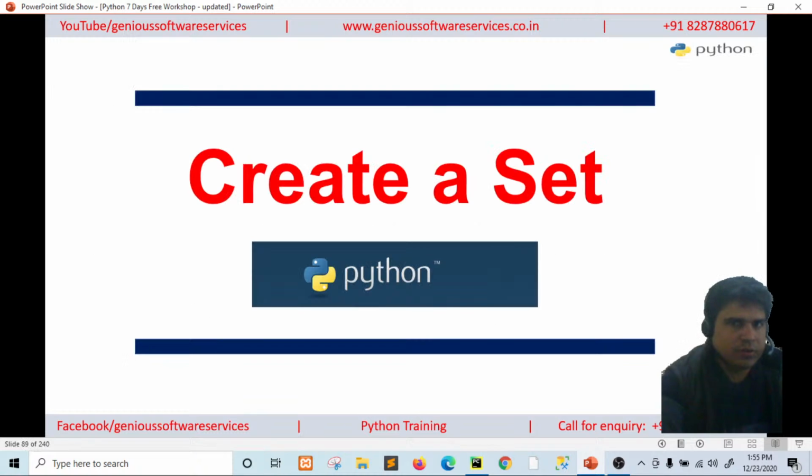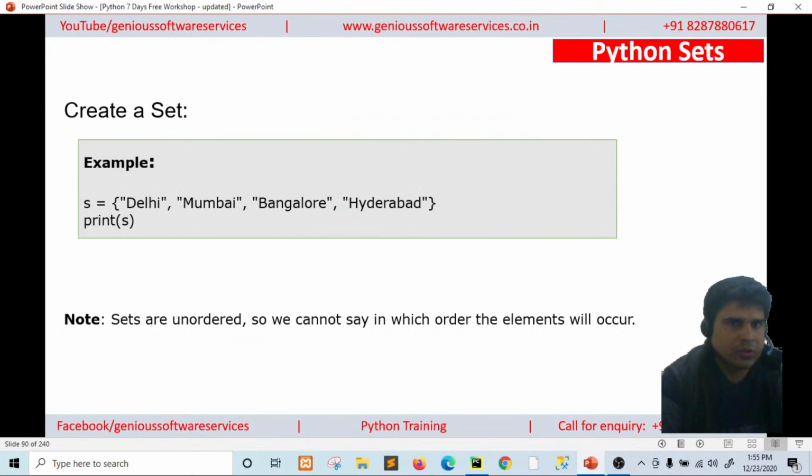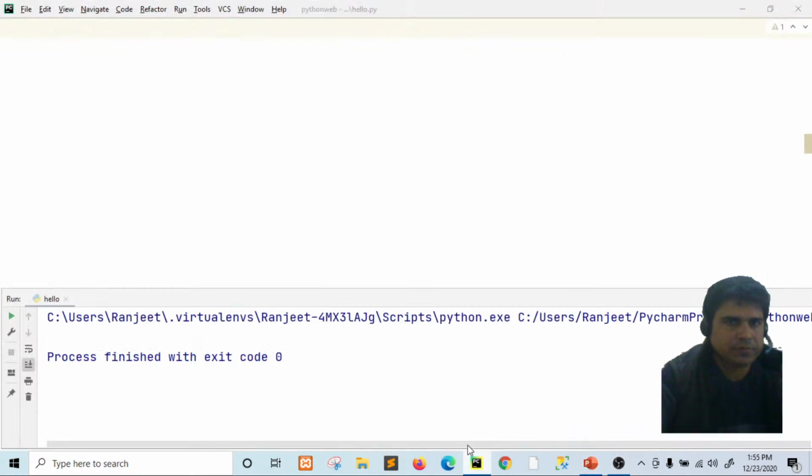So move on. Here we will see how to create a set. So this is the example. Let us see how to create a set. Here in the editor we will create a set. We have given it the name my set, and as sets are written using curly brackets,